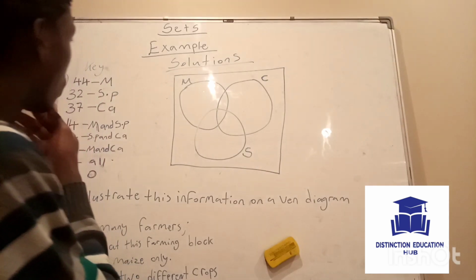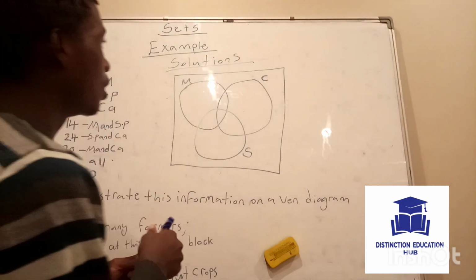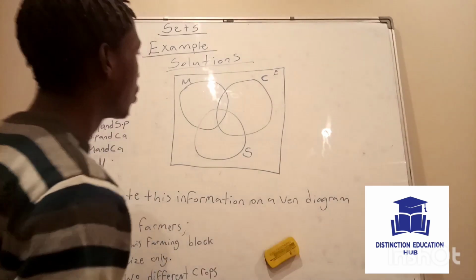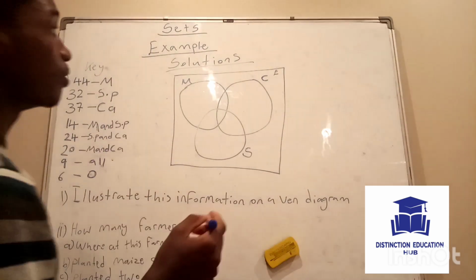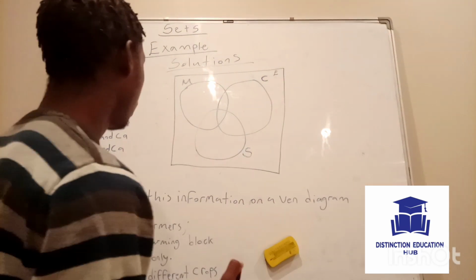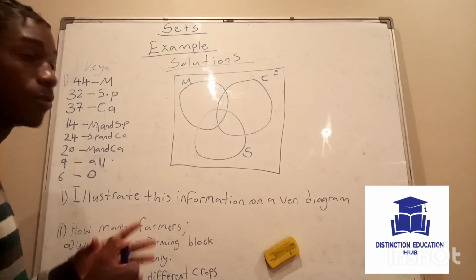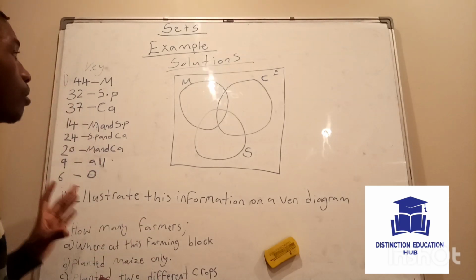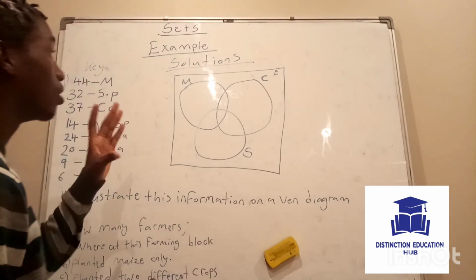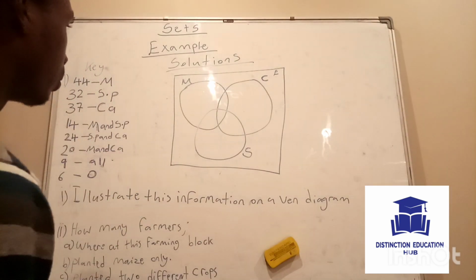Okay. Now that we have our Venn diagram, E stands for universal set. Now that we have our Venn diagram, we have to insert the information that they gave us. We have to insert it on the Venn diagram.